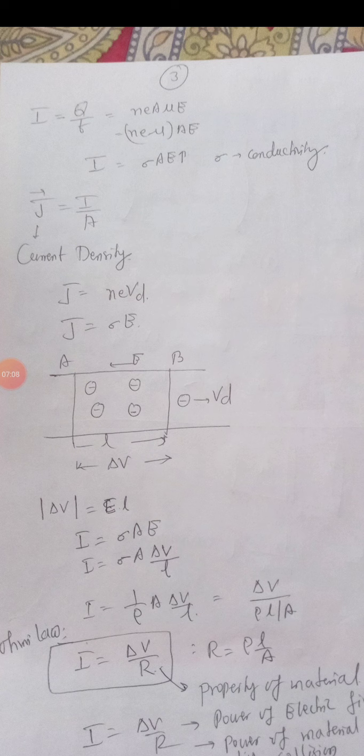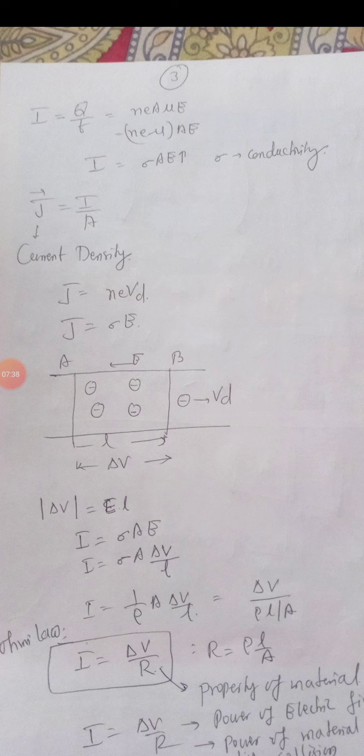Now one more word is there, current density. What is current density? Current density is current per unit area. It is a vector quantity, student. Now from the formula derived above, I got a new formula of current density. Remember, it is a vector quantity. So from here I will get the value of J as neVd. You can see it from the above. One more formula I will get of J, that is sigma into E. Sigma, remember, is conductivity.